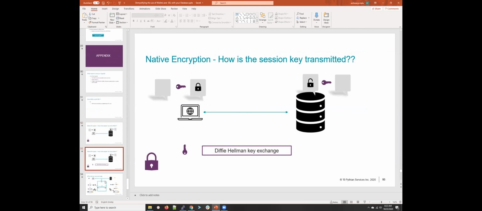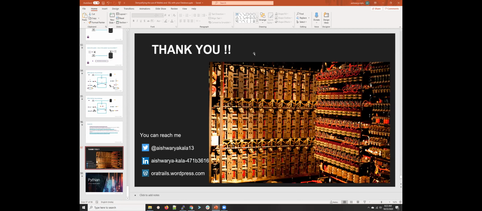I think I'll take a look at the questions now, if there are any. Okay. Multiple wallets per process for Oracle. Right, so multiple wallets per process for Oracle. Yep, I'm not aware of that stack, but I think you're right. They most probably are not backported yet, not available yet.